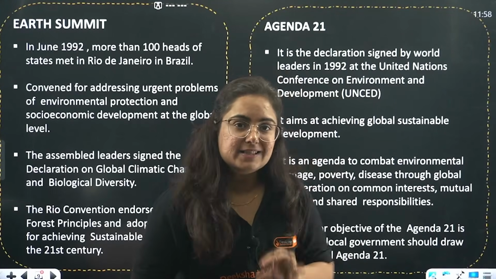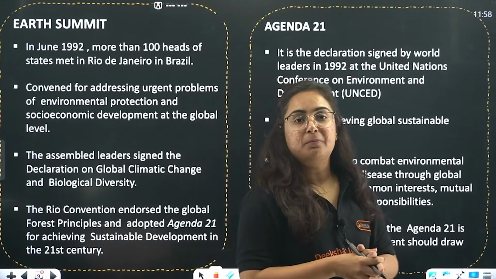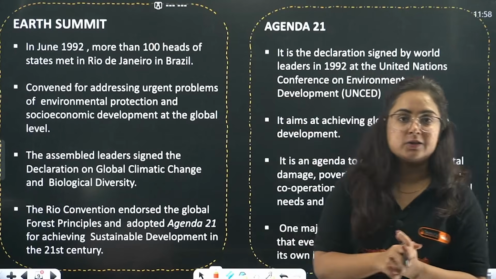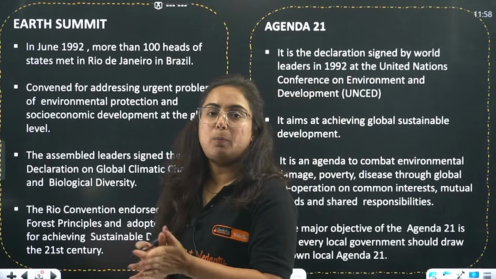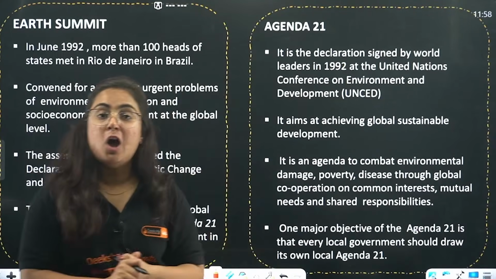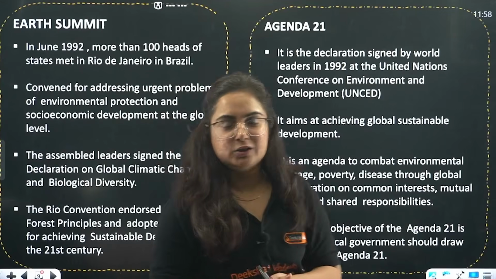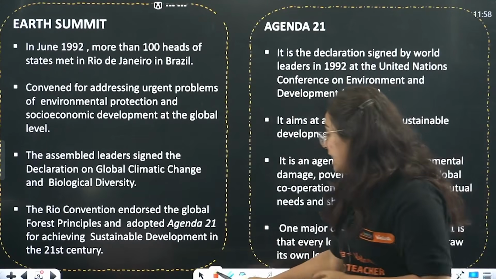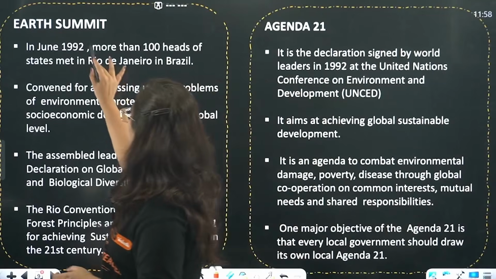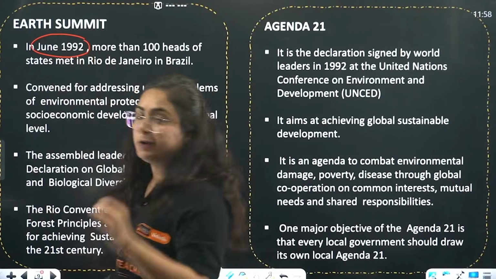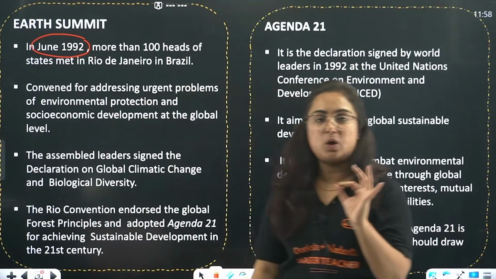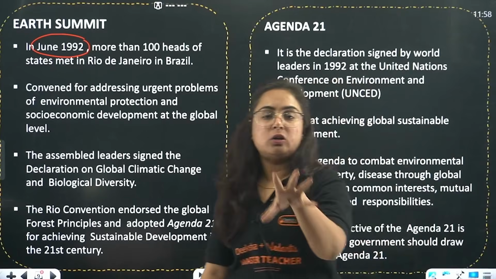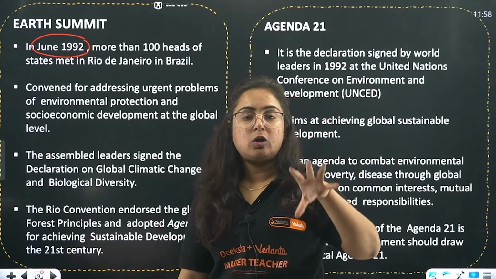And hence a group of countries' leaders came together in a summit that is popularly known as the Earth Summit, or the summit at Rio de Janeiro in Brazil. The Earth Summit was organized in the month of June 1992. Pay attention, a short note can come in a manner: write a short note on the Earth Summit, write a short note on Agenda 21.